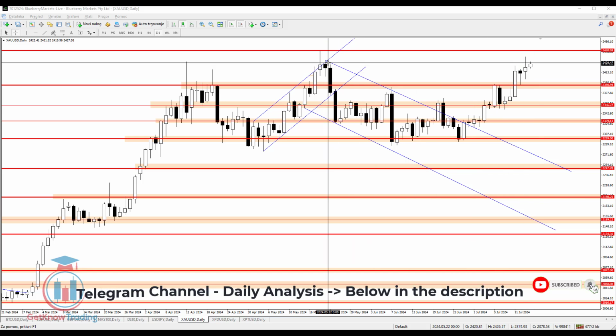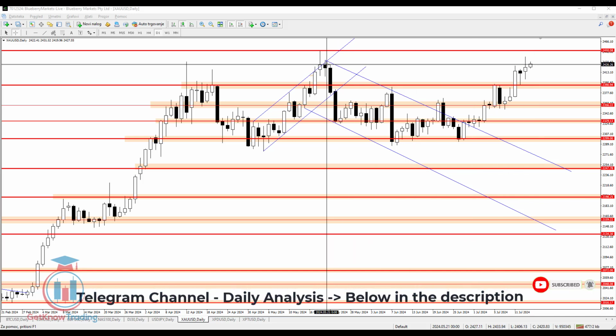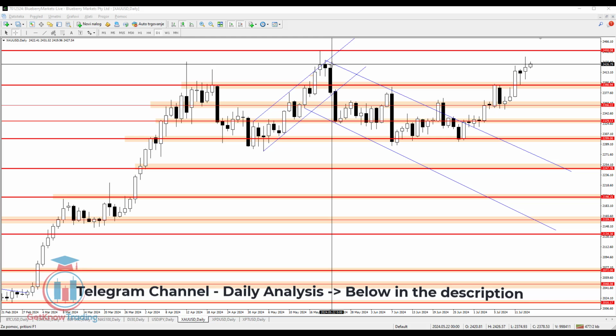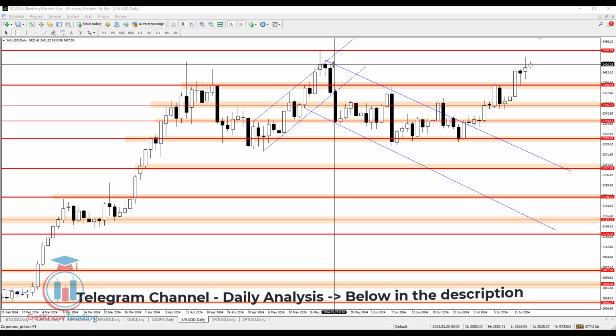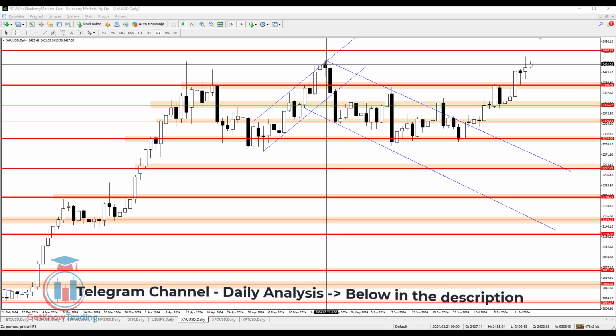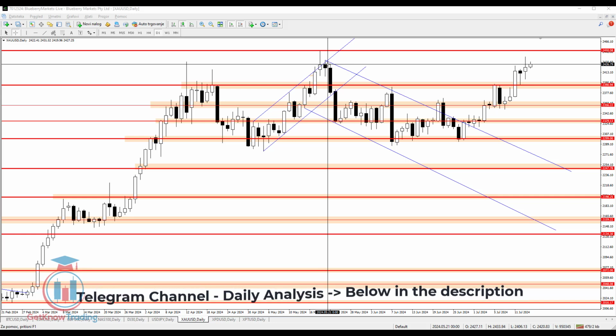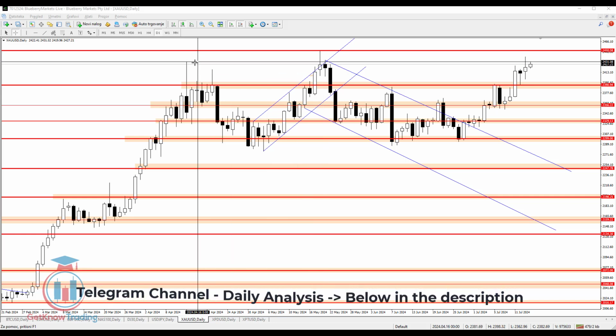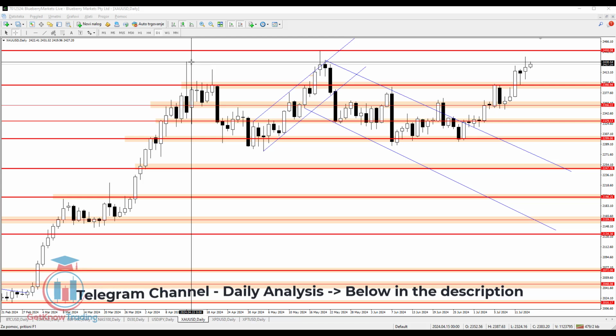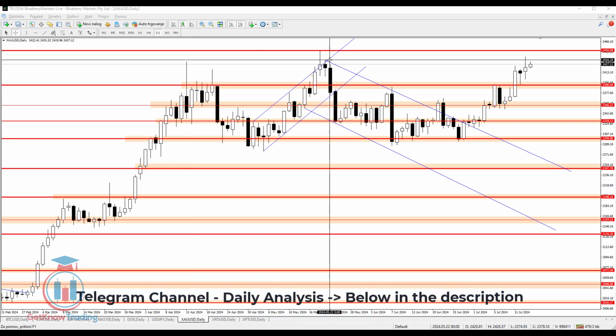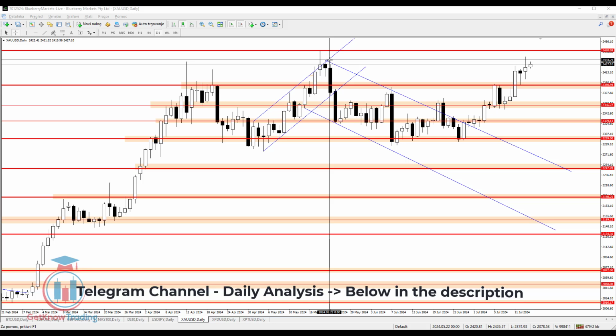During this day, we can see that the price is currently at a very important resistance level. We can see that the price is trying to make a bullish breakout above these two price levels, which is the open and close price of these two candles. And the next level where the price could stop, first of all, is this one here, where is the wick of this candle, and also where is the wick of this candle, which means around 2434 price level.